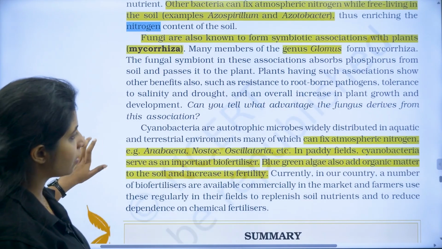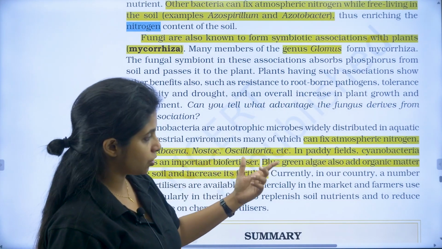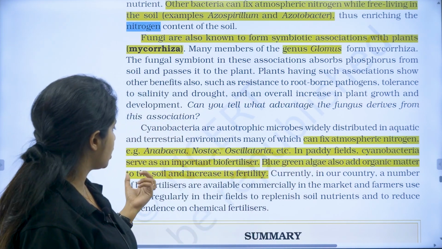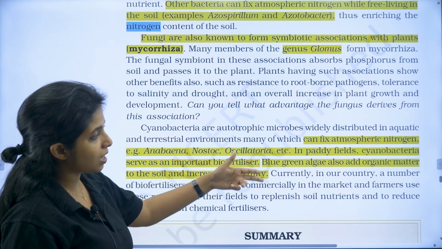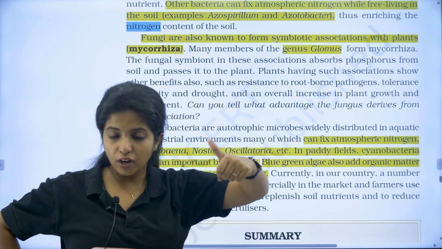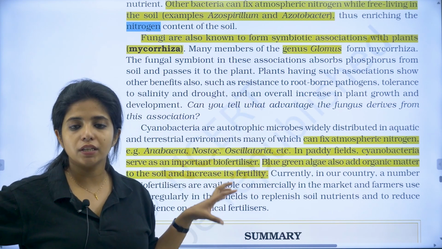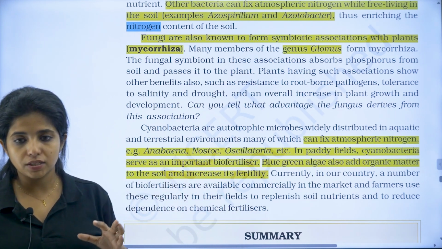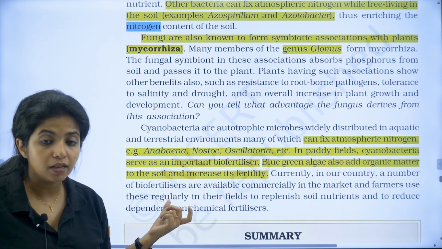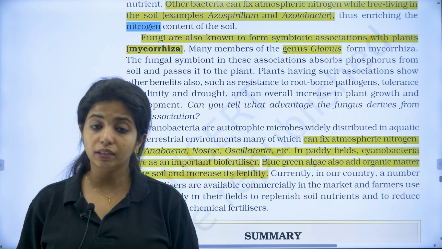Apart from that, you have some more that can fix nitrogen: Anabaena, Nostoc, Oscillatoria, etc. In paddy fields, cyanobacteria serve as an important biofertilizer. Blue-green algae also add organic matter to the soil and increase its fertility. So all these examples you have to remember: Azospirillum, Azotobacter, Rhizobium, and Anabaena, Nostoc, Oscillatoria. All of them are fixing nitrogen, my dear children, so they are all biofertilizers. In paddy fields, please remember that cyanobacteria act as a major biofertilizer, and blue-green algae also add organic matter to the soil and increase its fertility.